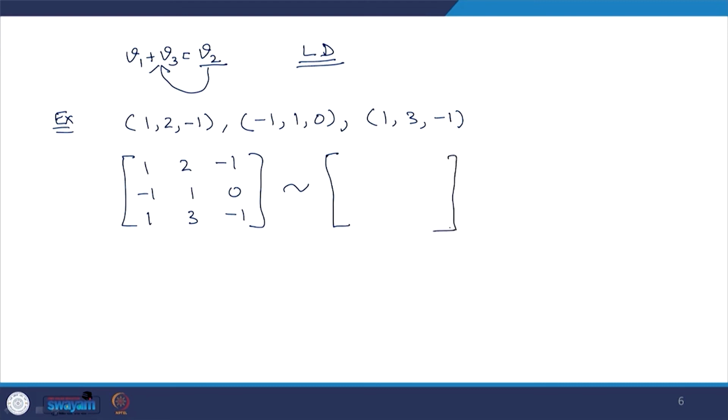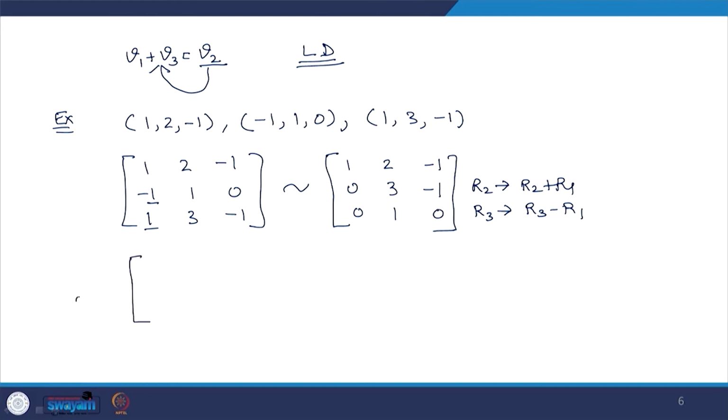So, make this 0 and make this 0. So, R2 replaced by R2 plus R1 and R3 replaced by R3 minus R1. So, 1 2 minus 1; 0, 1 plus 2 is 3, 0 minus 1; 0, 3 minus 2 is 1, and minus 1 plus 1 is 0.